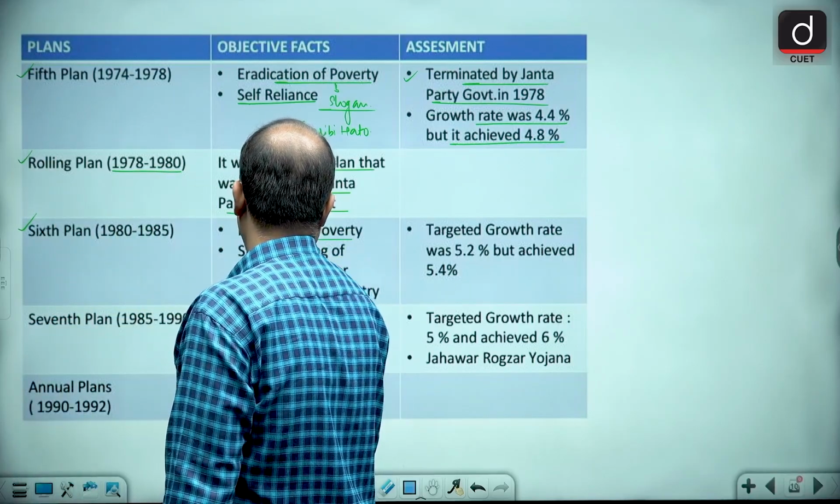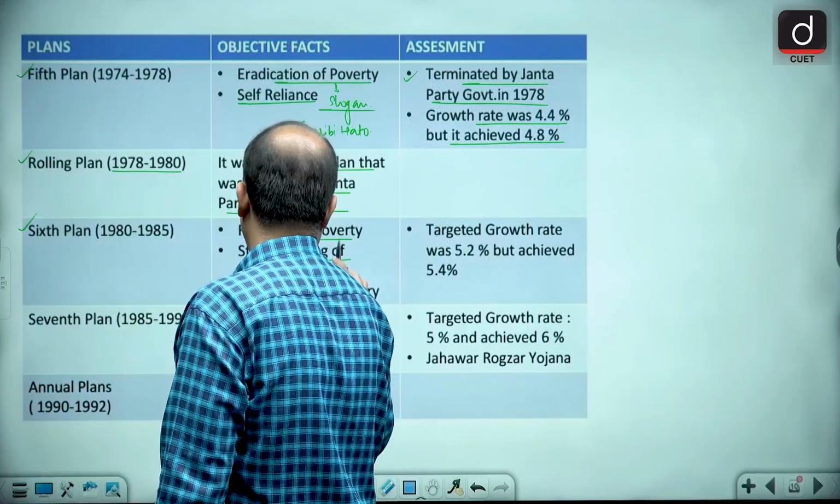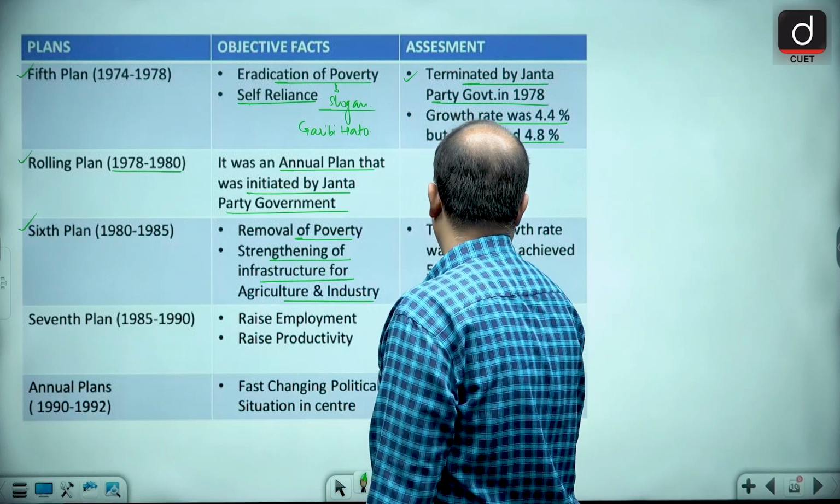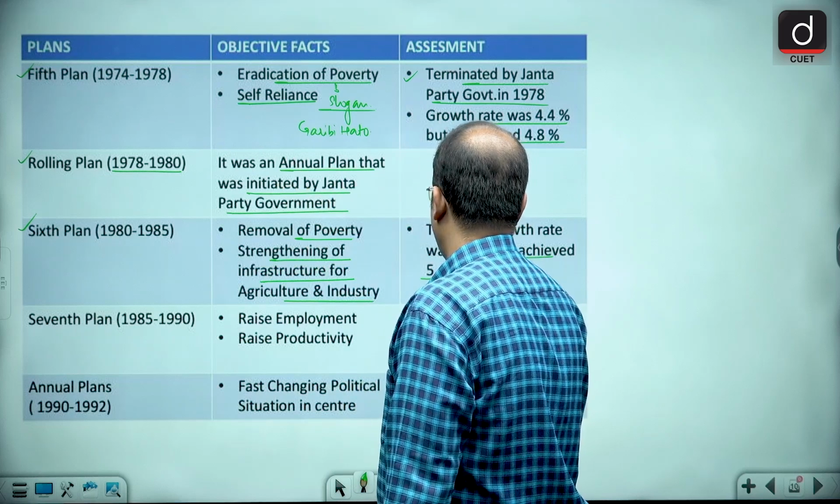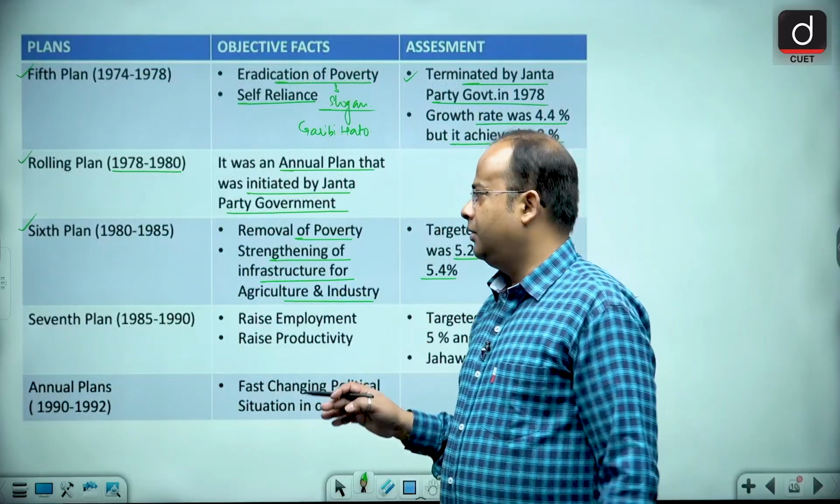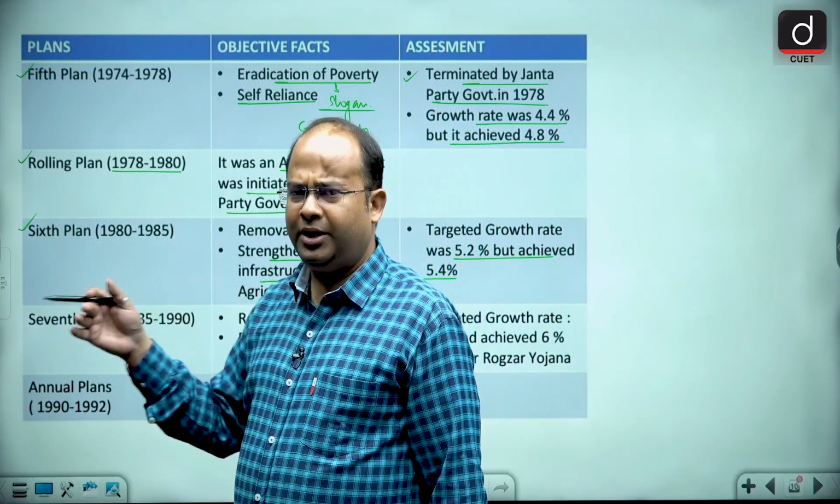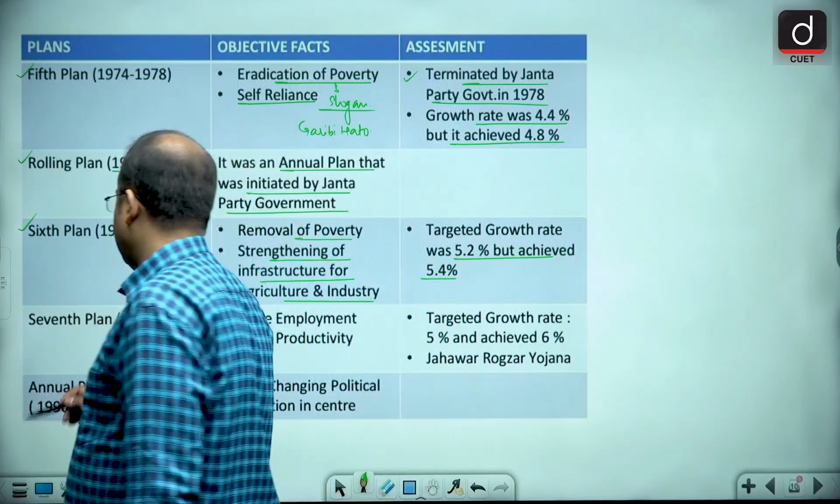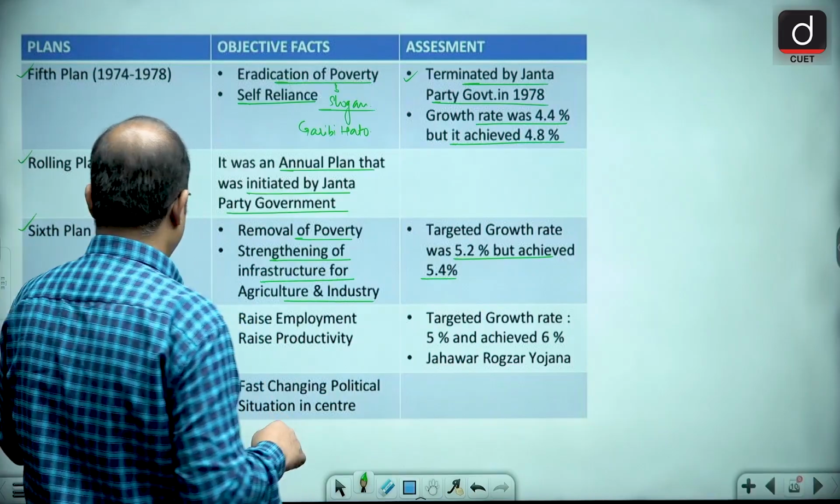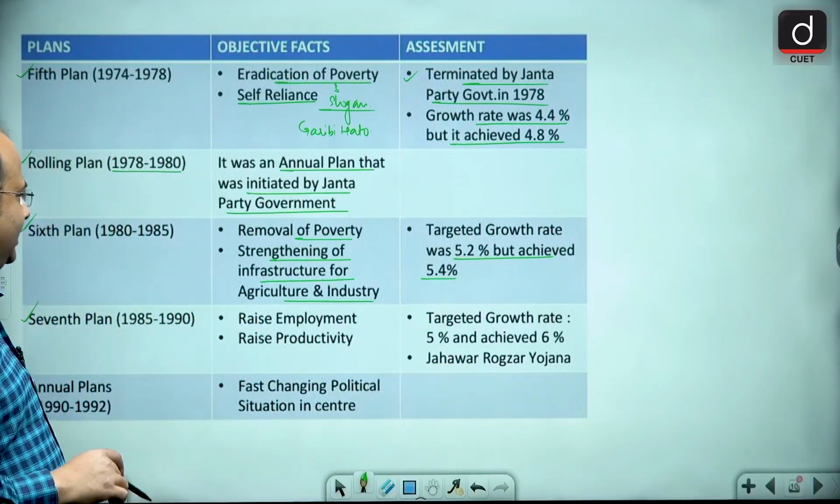Removal of poverty and strengthening of the infrastructure was the main objective. The target growth rate was 5.2, but it achieved 5.4. Again, the Congress government came back with Indira Gandhi. Now in 1984, Indira Gandhi was assassinated. Next we have the seventh 5-year plan, which ran from 1985 to 1990.